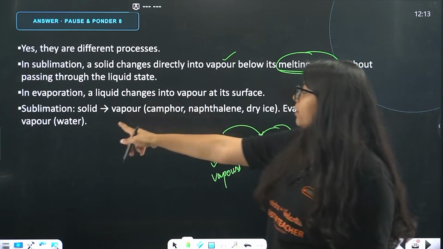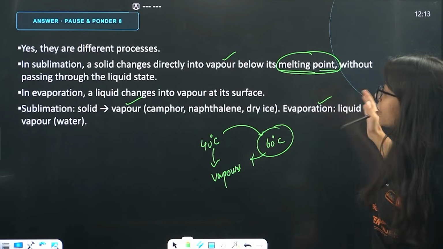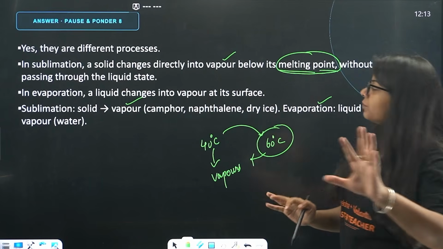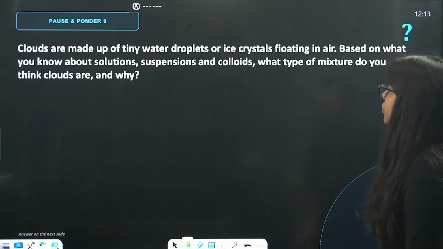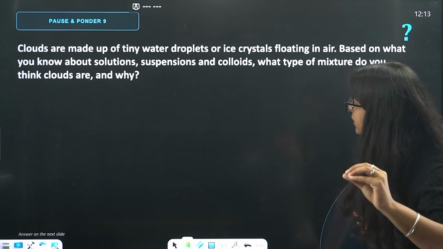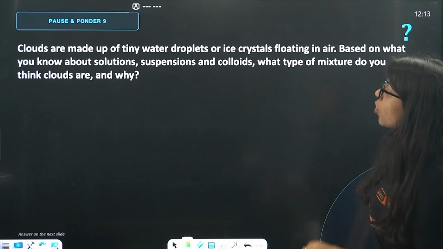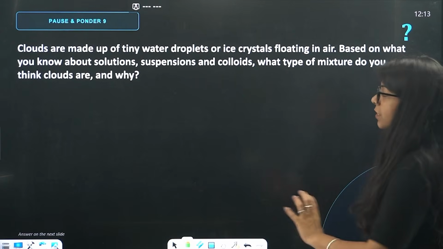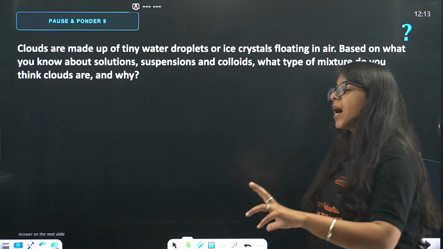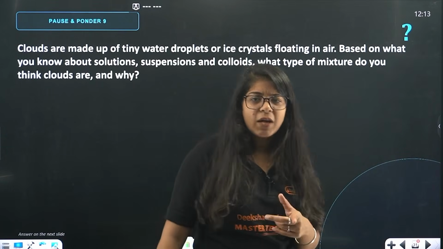Done? So, sublimation is solid to vapor: camphor, naphthalene, dry ice. Evaporation is liquid to vapor, that is water. Understood? Great. Next question on your screens. Clouds are made up of tiny water droplets or ice crystals floating in the air. Based on what you know about solutions, suspensions and colloids, what type of mixture do you think clouds are and why? Are they solutions, suspensions or colloids?